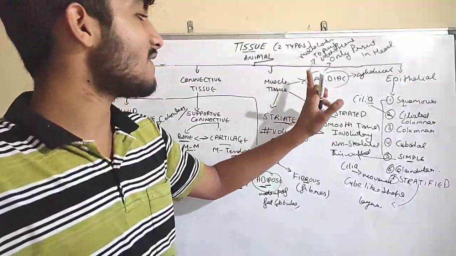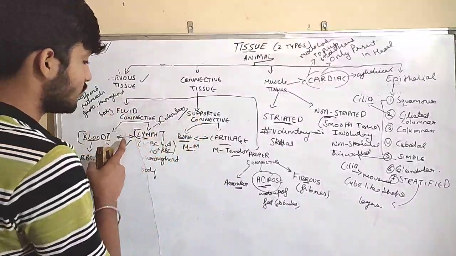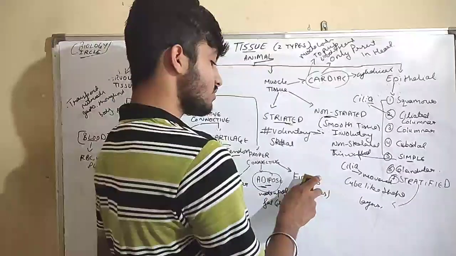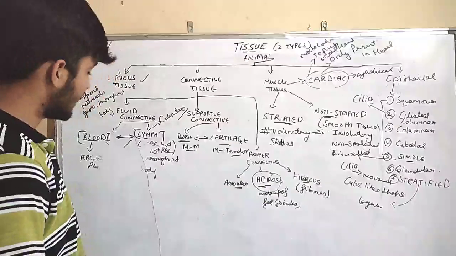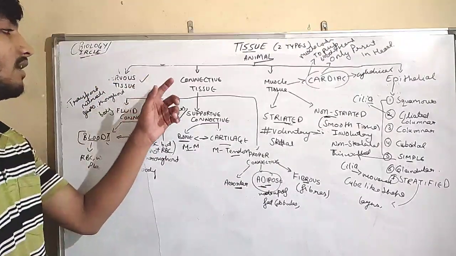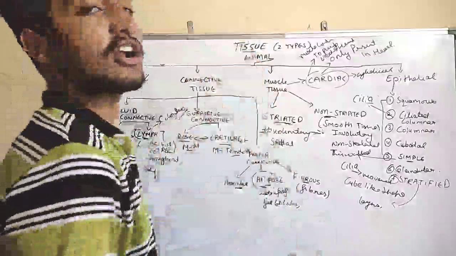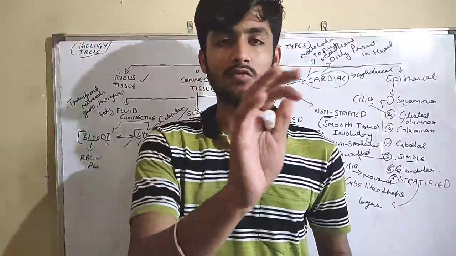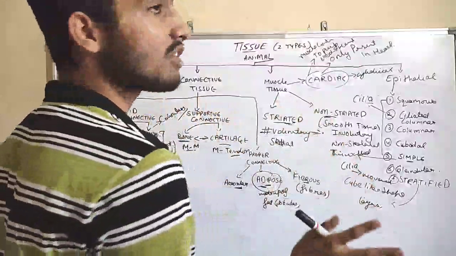For muscle tissue we have cardiac, striated and non-striated. For connective tissue we have supportive, fluid connective, proper connective. For proper connective we have areolar, adipose, fibrous. For supportive we have bone and cartilage, and for fluid connective tissue we have blood and lymph. So mainly we have completed the animal tissue in a flow chart only guys. Very fast, not more than 10 minutes guys.